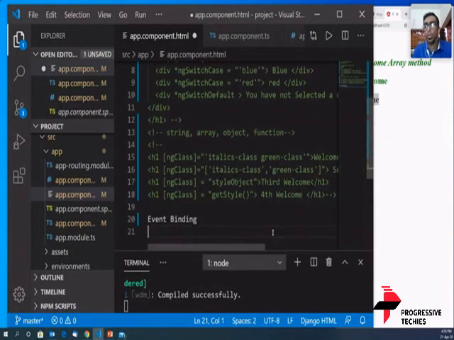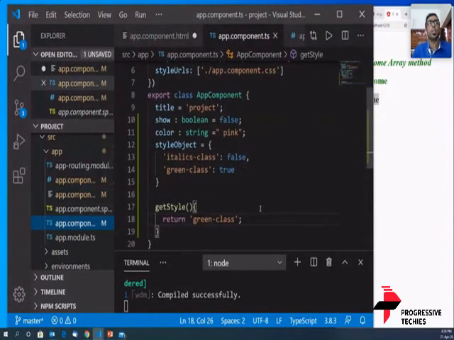So can someone tell me? Okay, Anju has asked me to show the TS file. Yes, now I'll do that. Okay, is it clear?